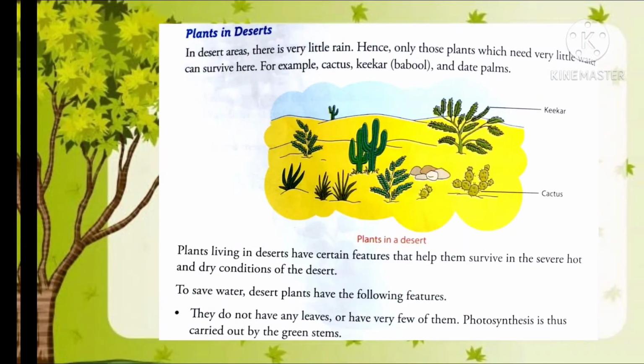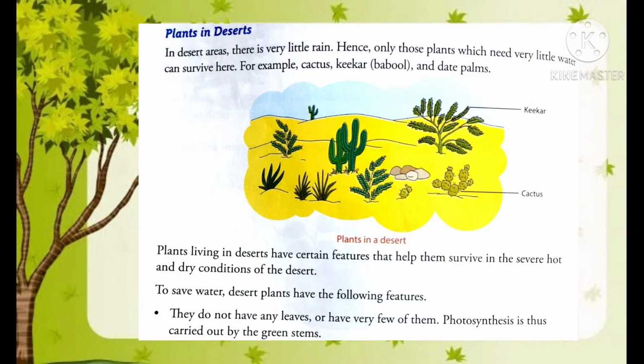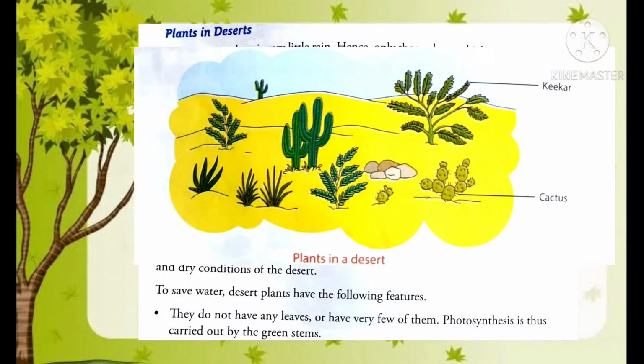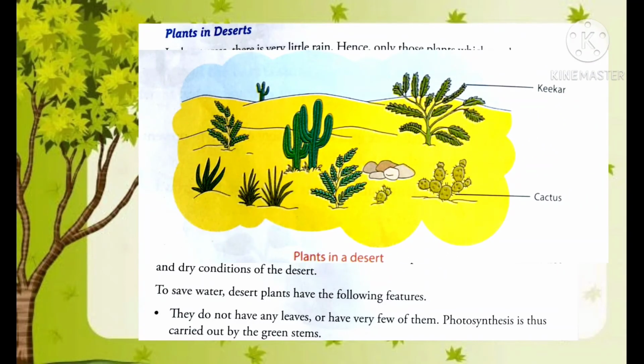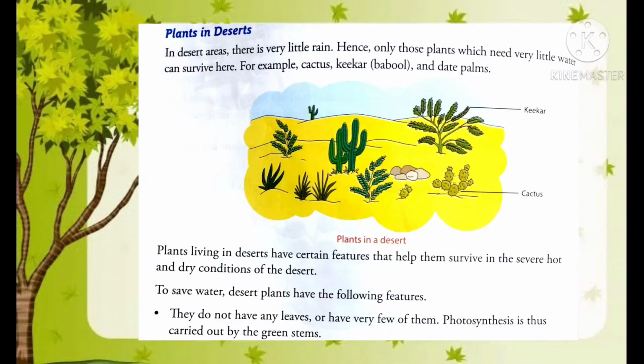Now let's know about the plants in deserts. Students, as you all know, desert areas get very little rainfall, therefore only those plants which need very little water can survive in desert areas. Examples of plants which survive in desert areas are cactus, kikar or babool and date palms.